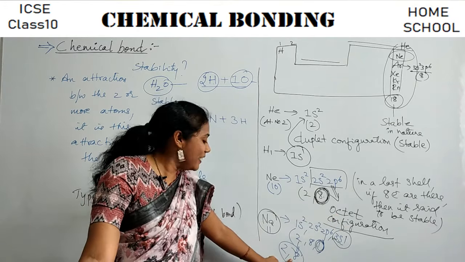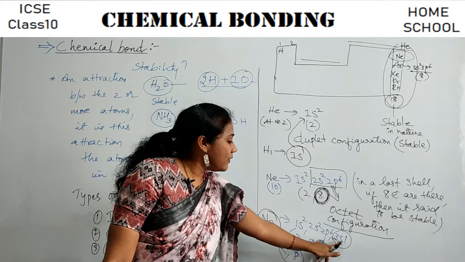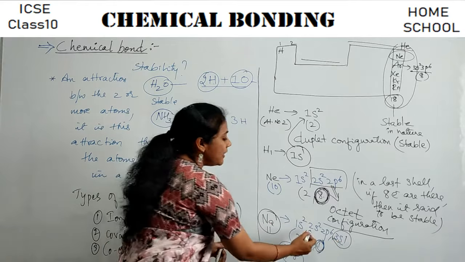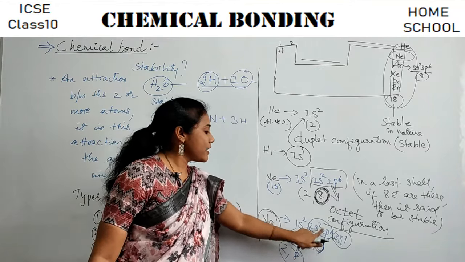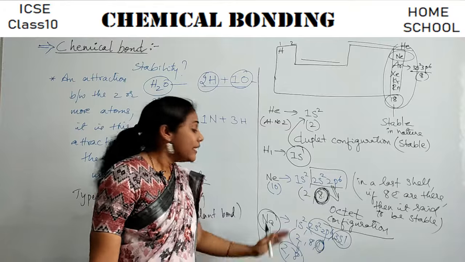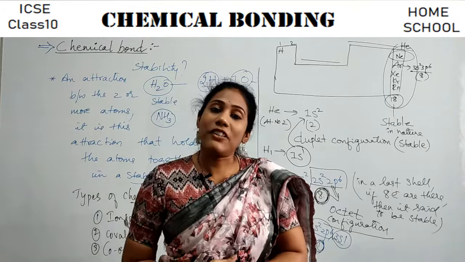It can have 8 electrons in the last shell. Once this 1 electron goes, the last shell will be the second shell. It has 8 electrons, 6 plus 2, 8. So this is how atoms participate in a chemical reaction.